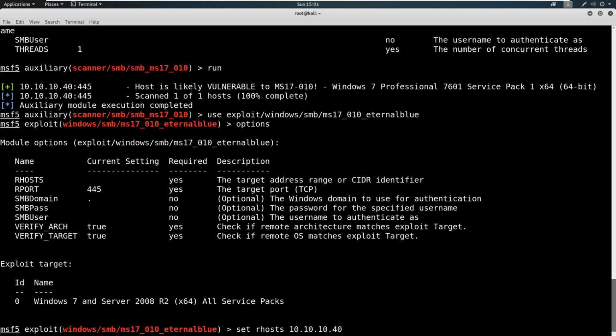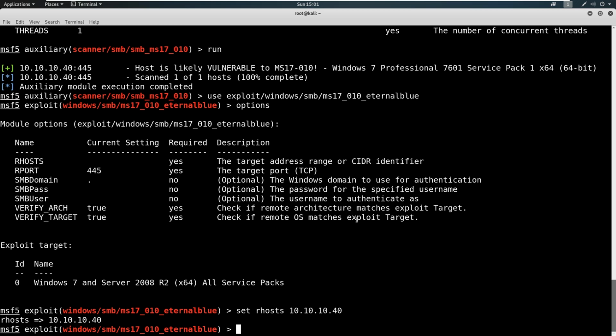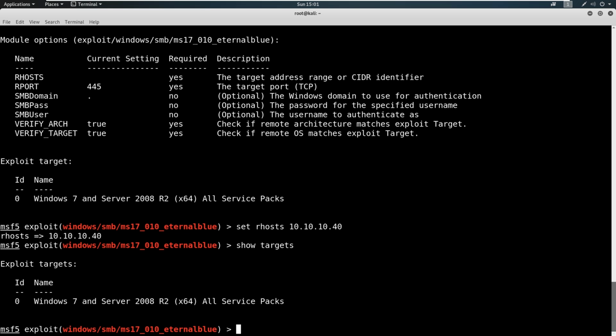So this says 2008 R2 and Windows 7. I used it on other machines. I've used it on Windows 10 before and it's worked. Okay, so now we are good. And we can do show targets like I've said in the past. There is one target here.